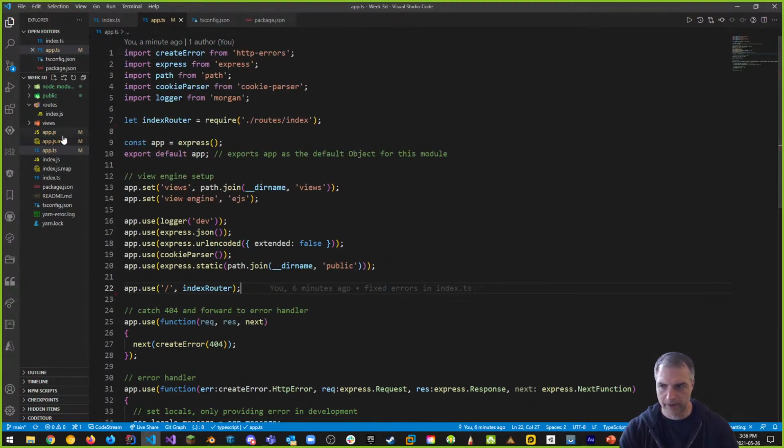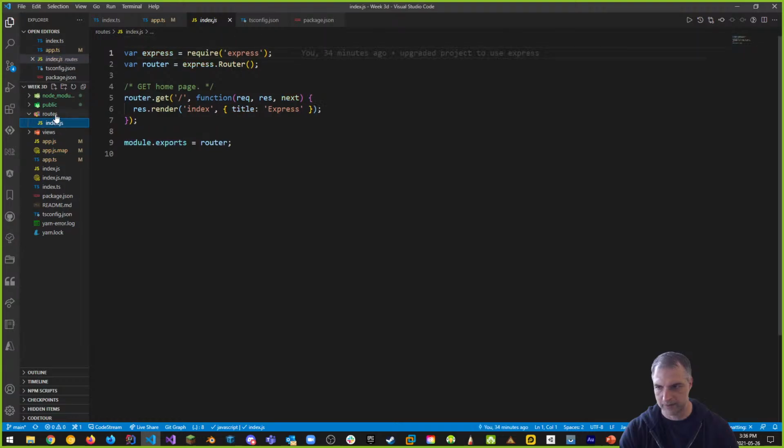Let's also upgrade our index.js to an index.ts because we want to make this TypeScript. So again, going back to this, notice that this is using the old structure. What we want to do is change this to index.ts. Now, sometimes people find this very confusing. They're like, wait, we have an index.js already. Why are we having another index.js again? Well, it's in a totally different folder, so they're not going to clash, number one, right? So these are routes.